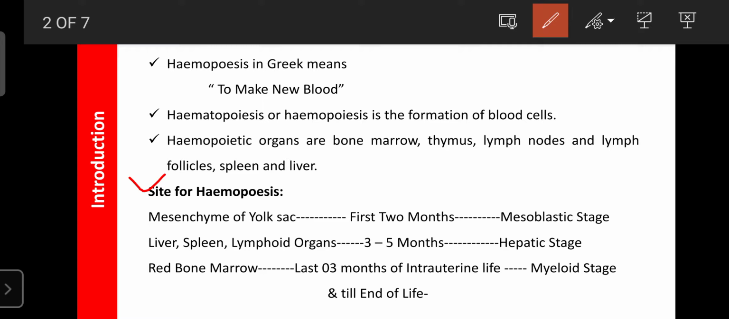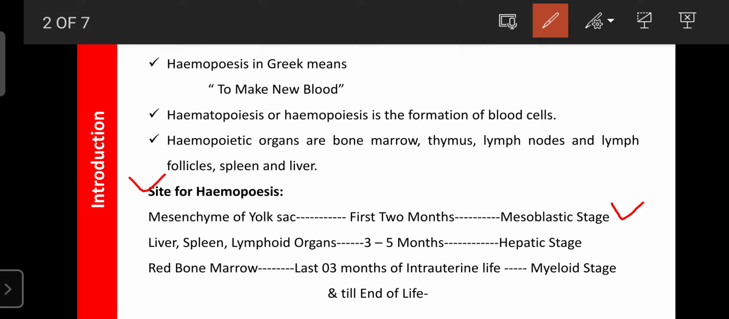It is the site for the synthesis of the blood cells up to the first to second month after fertilization. Bone is not yet developed in the fetus, and the formation of organs is not completed. There are only membrane layers, known as the mesenchyme of the yolk sac. It is a site for hemopoiesis, or formation of blood cells, up to the first to second month. So that stage is known as the mesoblastic stage.